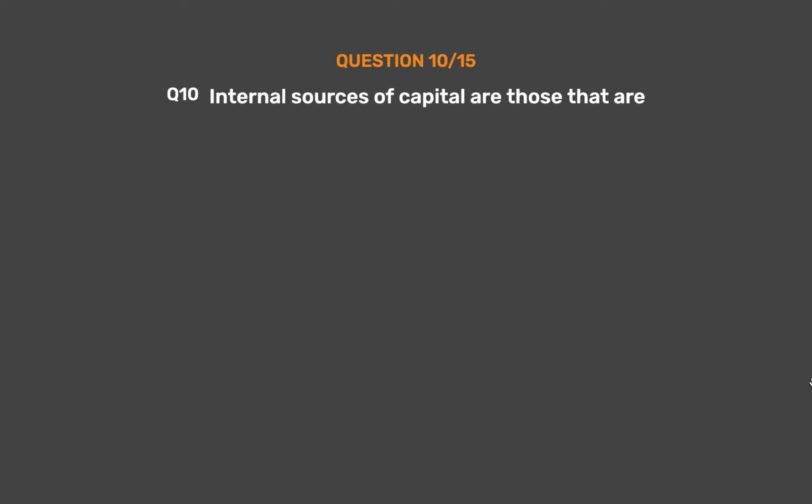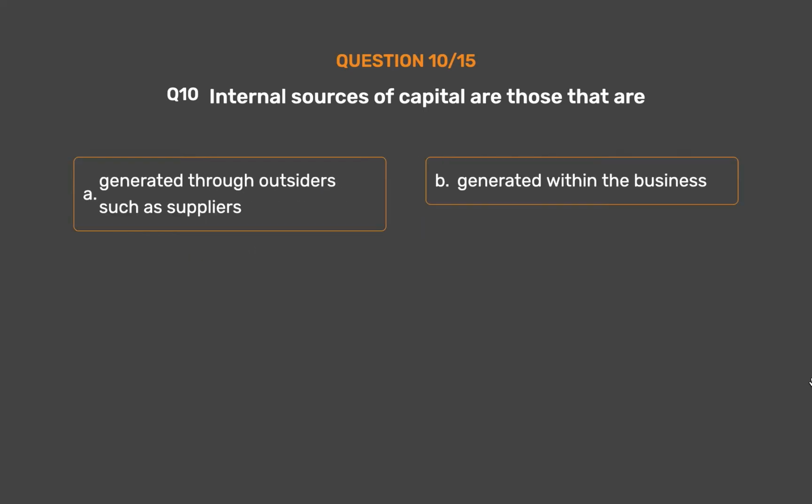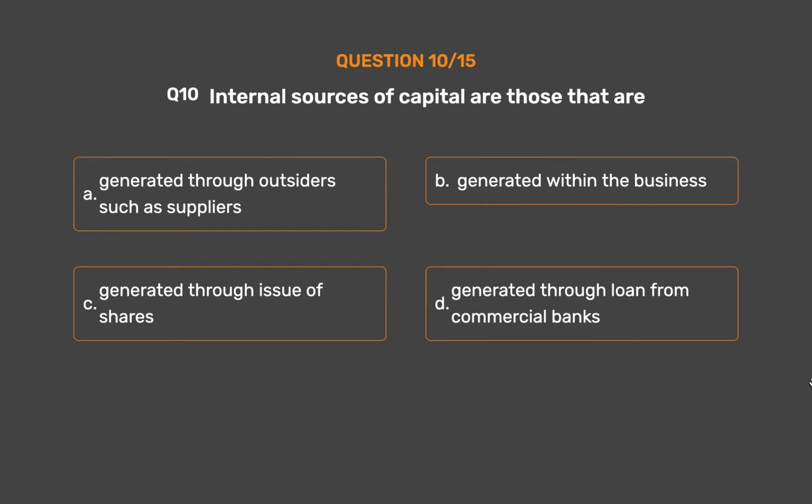Question number 10. Internal sources of capital are those that are option A, generated through outsiders such as suppliers, option B, generated within the business, option C, generated through issue of shares, option D, generated through loan from commercial banks.